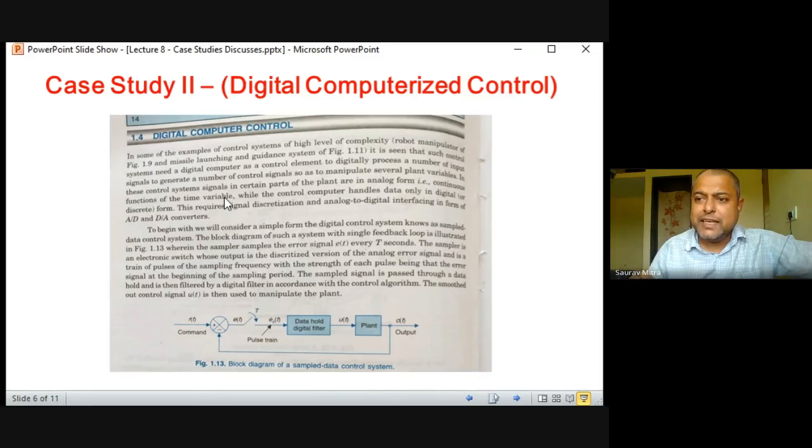What is meant by digital? The digital x-axis is like that, that is 0, 1, 2, 3. So at every instant of time, the output will happen, and the level of the output will be only 2. Either it will be 0 or 1. 0 or 1 does not necessarily mean 0 volt or 5 volt. 0 or 1 can be 2 states, plus 12 or minus 12. So output can have only 2 levels. One is state 0, another is state 1. There will be nothing other than 0 and 1. So this is the difference between discrete and digital.